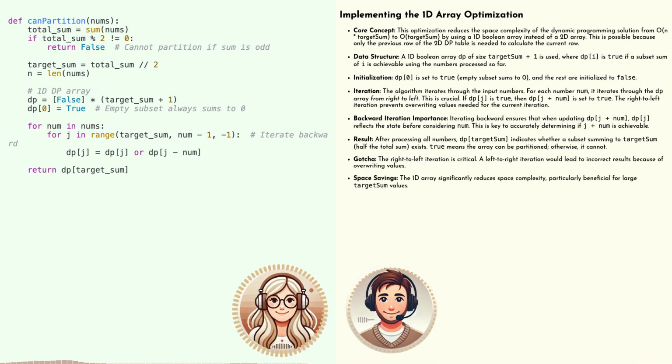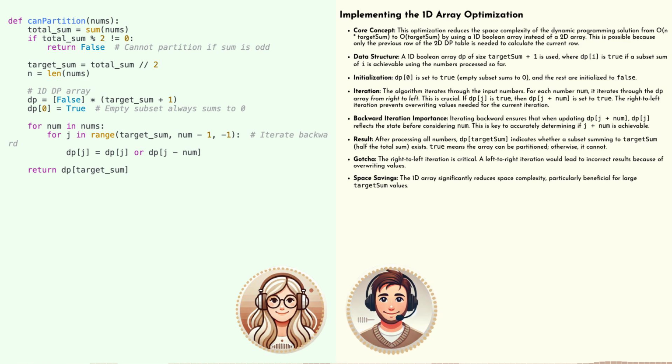Okay, so our DP array is set up. What's next? We initialize the very first element of our DP array, DP[0], to true. Why do we do that? Is it because a sum of 0 is always achievable? Exactly. We can always create an empty subset that sums to 0. It's our base case, our starting point.